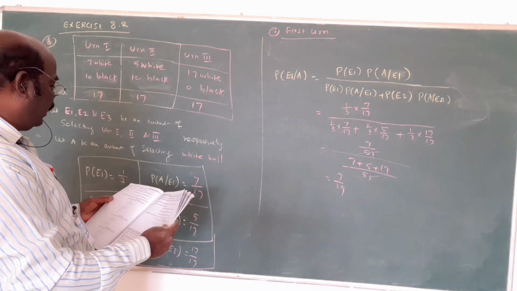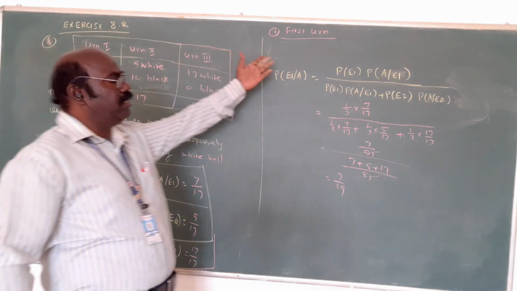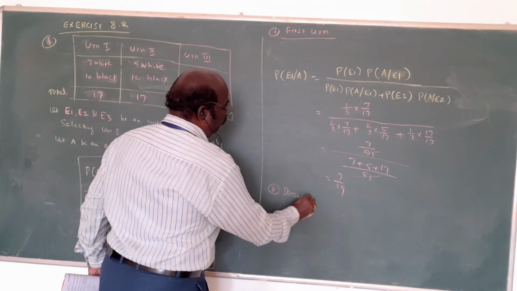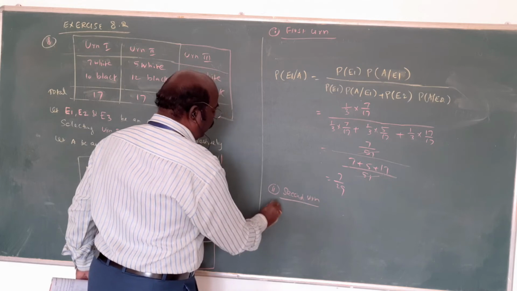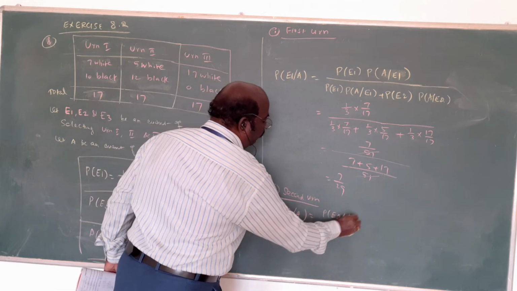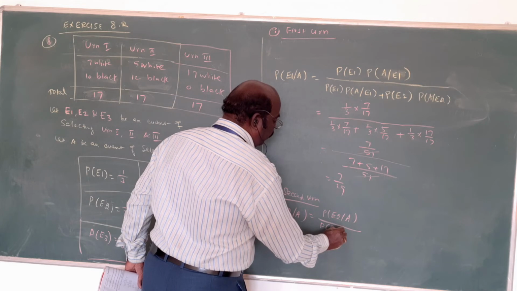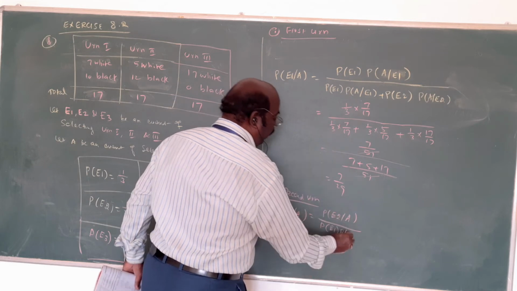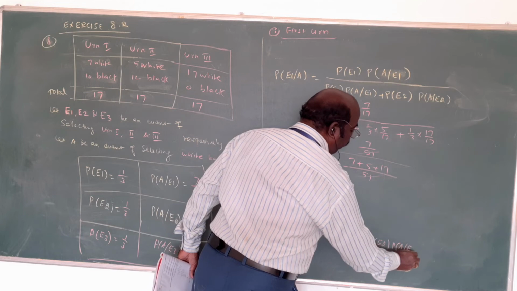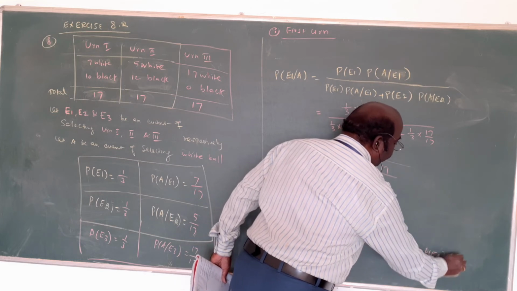Similarly, the second basket is asked. The probability of E2 given A equals the probability of E2 into the probability of A given E2, divided by the sum of the probability of E1 into the probability of A given E1, the probability of E2 into the probability of A given E2, and the probability of E3 into the probability of A given E3.